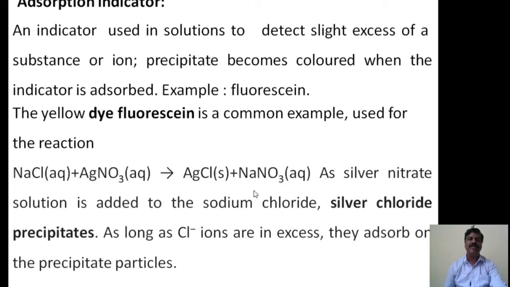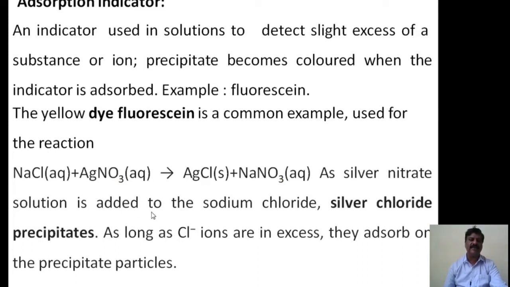Then it produces silver chloride as a solid. It is a precipitate that will form, and then plus sodium nitrate. It remains in the water, in the liquid state. As silver nitrate, usually silver nitrate